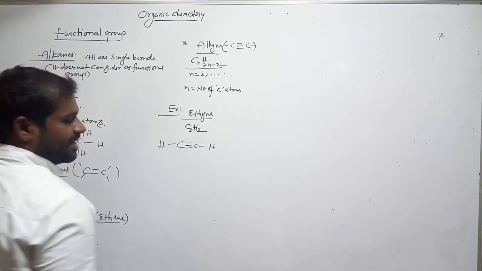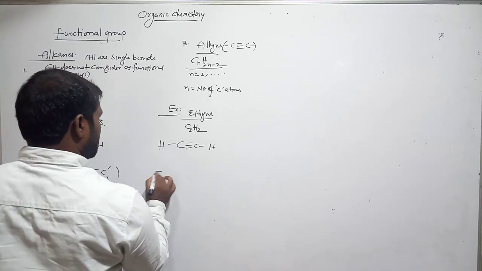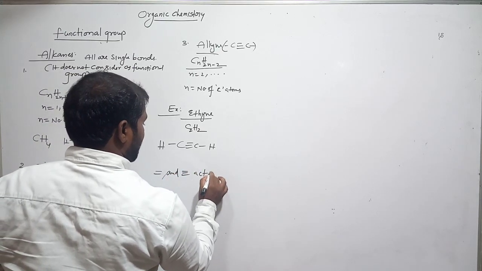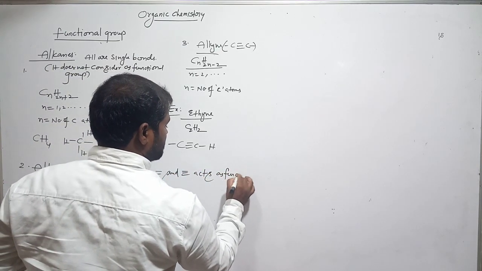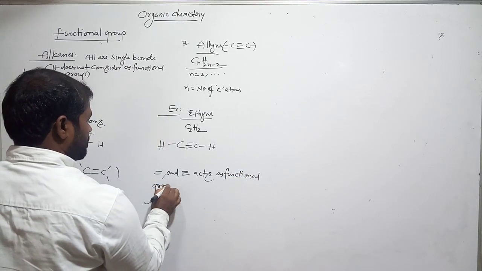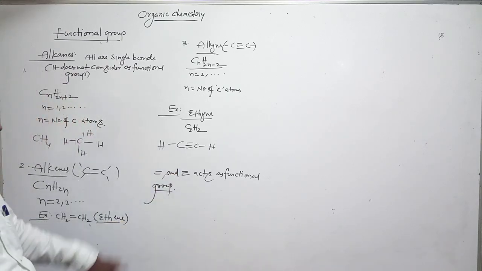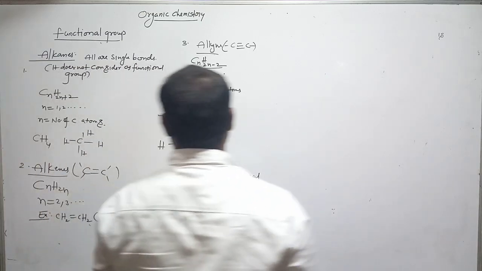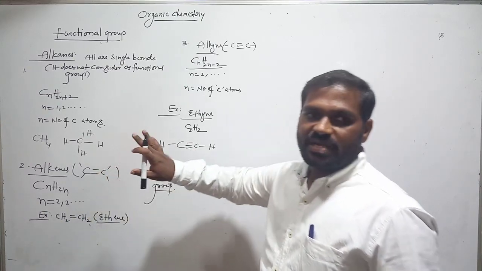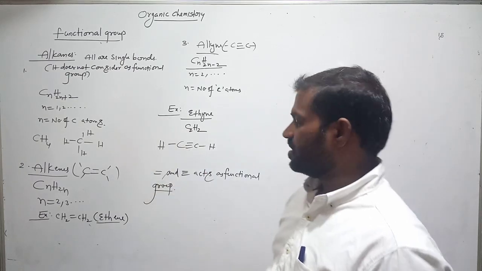This is the structure. Now the double bond and triple bond act as functional groups. That means reactions mostly take place at the triple bond or double bond. So chemical reactions take place where the functional groups are in the organic compound. Remember this.